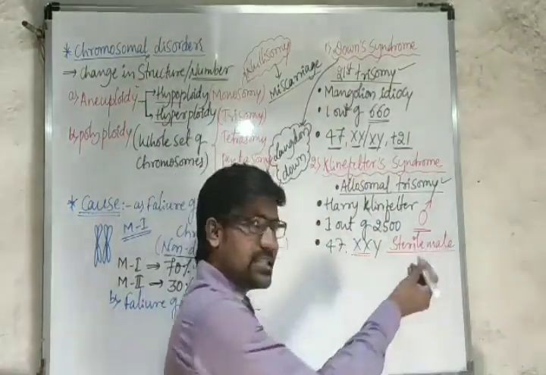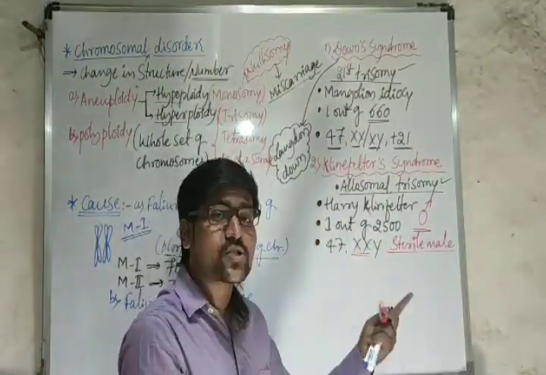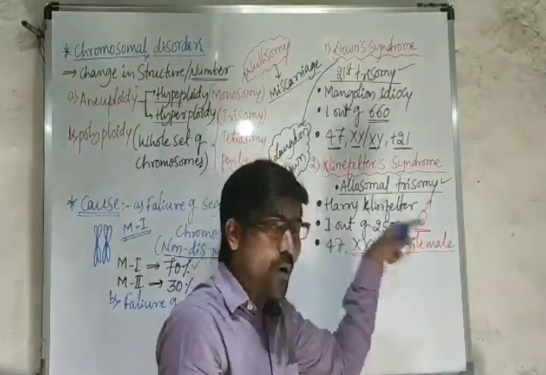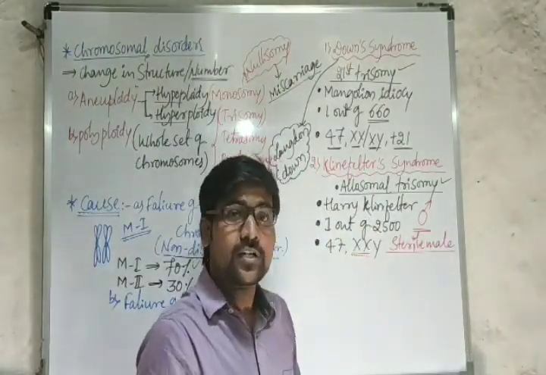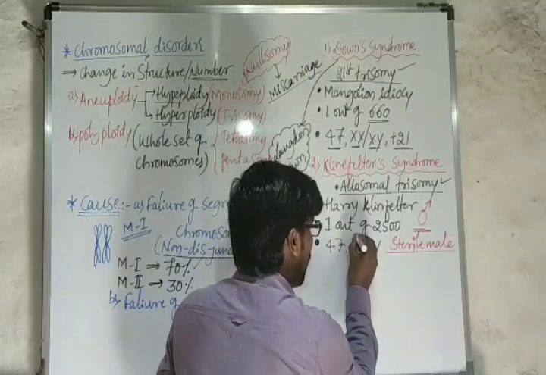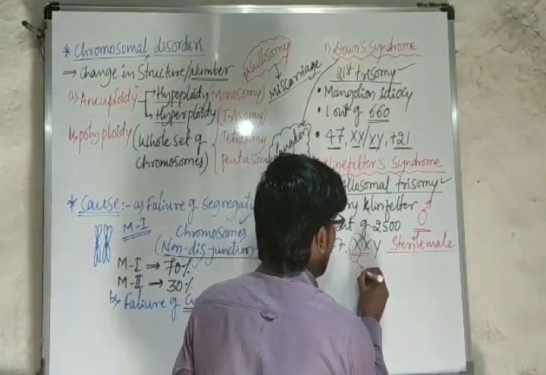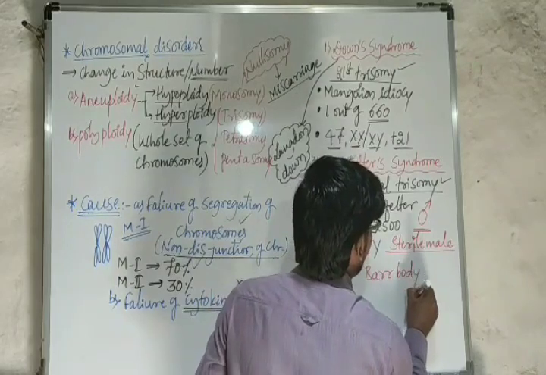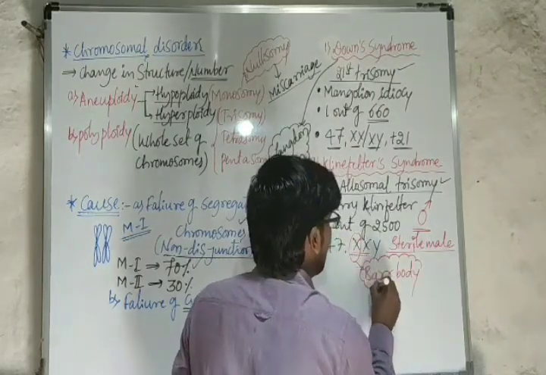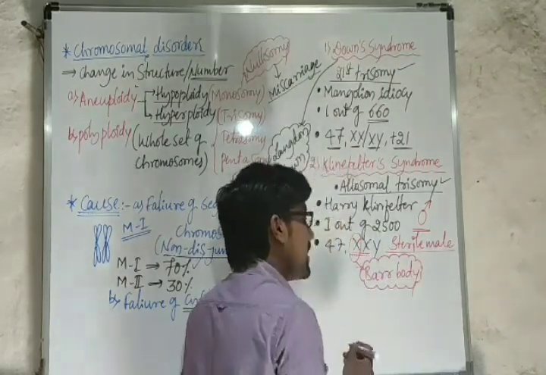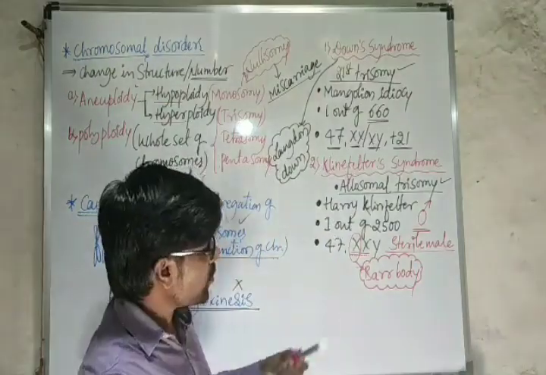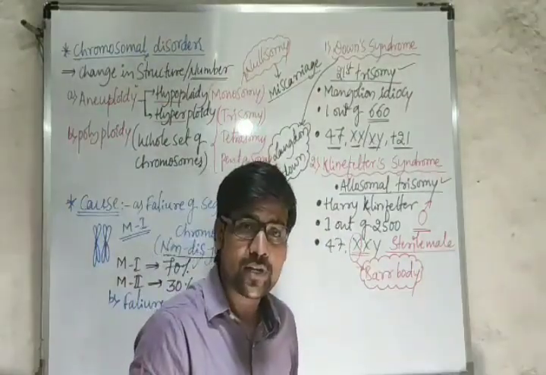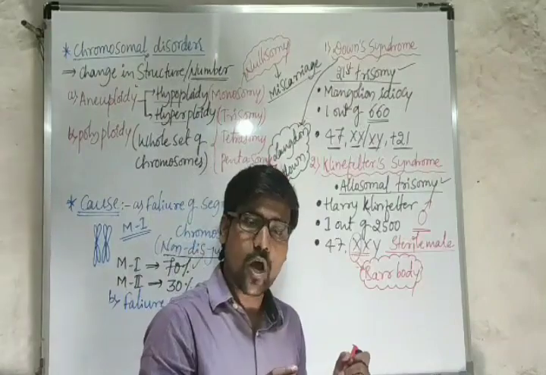Of course, why is this male? Okay, then two X chromosomes are present, so why can it not become female? The question is that here one X chromosome becomes a bar body. So this is the major thing here. One X chromosome becomes a bar body. Then the question arises, what is a bar body? So here, just observe.